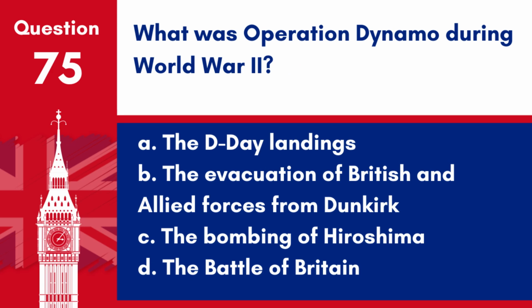Question 75. What was Operation Dynamo during World War II? A. The D-Day landings. B. The evacuation of British and Allied forces from Dunkirk. C. The bombing of Hiroshima. D. The Battle of Britain. Answer B. The evacuation of British and Allied forces from Dunkirk. Operation Dynamo was the code name for the Dunkirk evacuation in 1940.